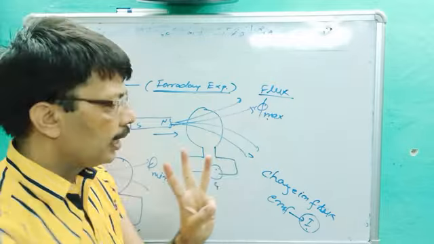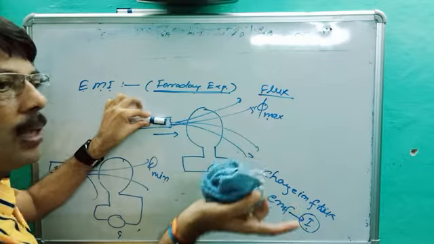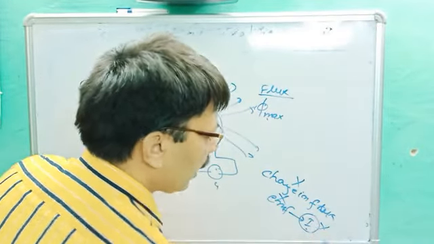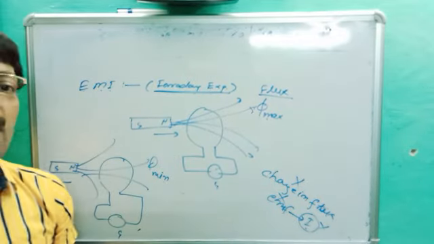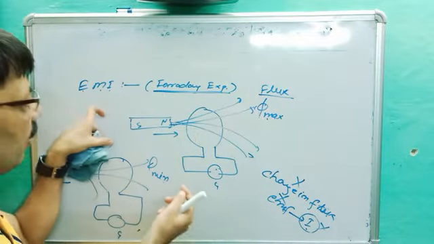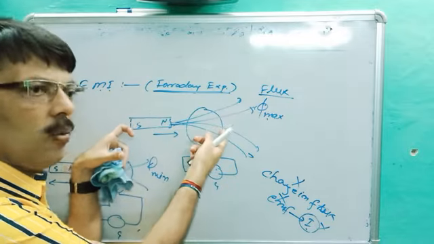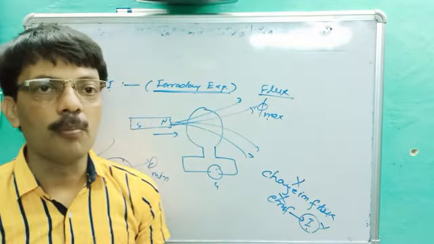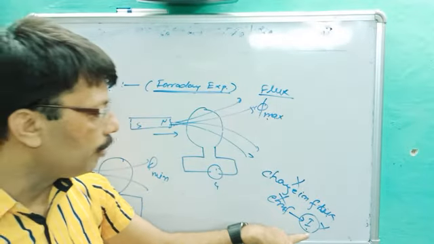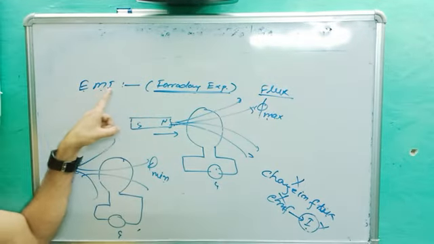So there are three points you have to learn. If the magnet is at rest, what happens? Flux will pass through, but there will be no change in flux. If flux is not changed, there is no EMF and no current. That mistake was made by Faraday for 11 years. So are you getting the point? Anyhow you have to change the flux, and to change the flux you can move the magnet or you can move the coil. There should be relative motion between the magnet and the coil. At least one should be in motion. Then the change in flux will take place. Due to change in flux, EMF will be created, and EMF will create the current. This current is called induced current, and this phenomenon is called electromagnetic induction.